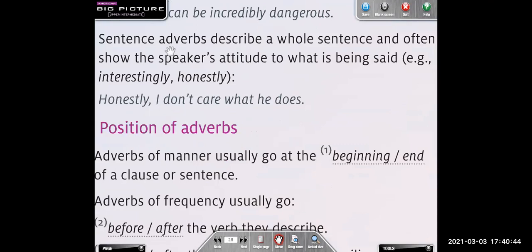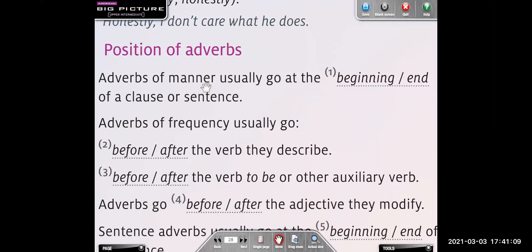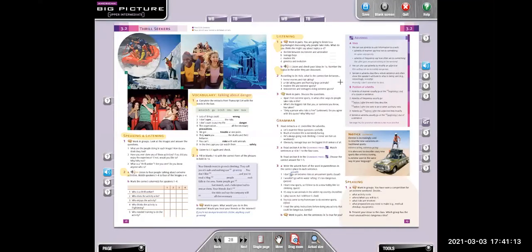Then we have sentence adverbs, which describe a whole sentence and often show the speaker's attitude to what is being said. For example, interestingly and honestly. Honestly, I don't care what he does. Estos adverbios generalmente describen la actitud de la persona que habla. So we're going to see the position of the adverb.